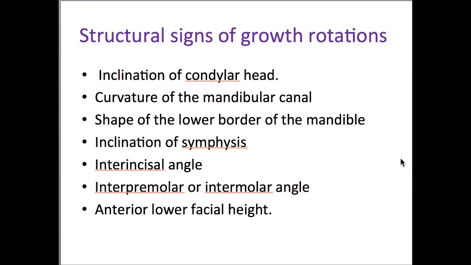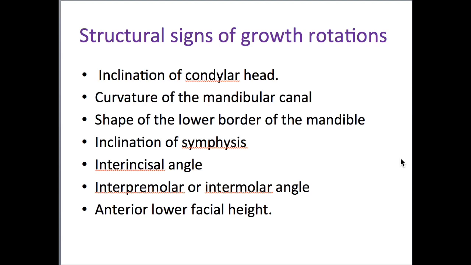Okay. Next is your structural science of growth rotations. These are very important. As a 7 marks question, it is an important one, in planning it is important, and as a Viva question it is important. So you have to know each and everything and you have to explain. I am just telling as an example, interincisal angle is there. What happens in a forward rotation? What happens in a backward rotation?